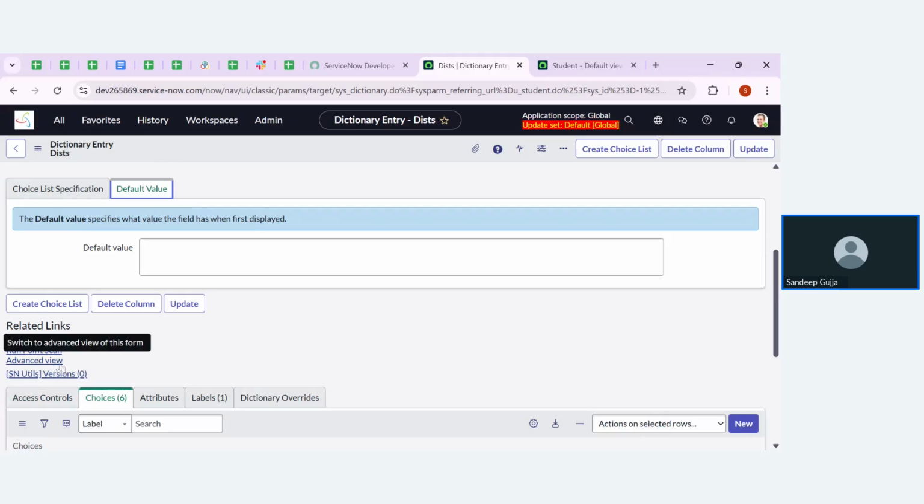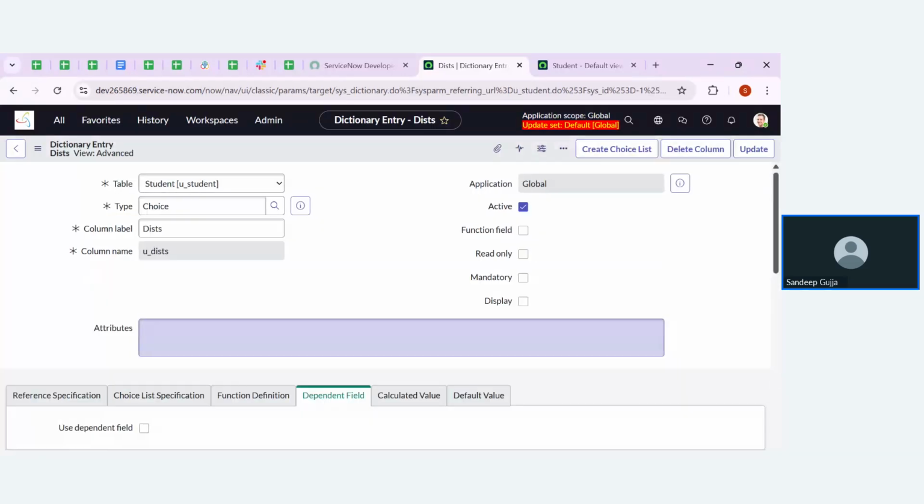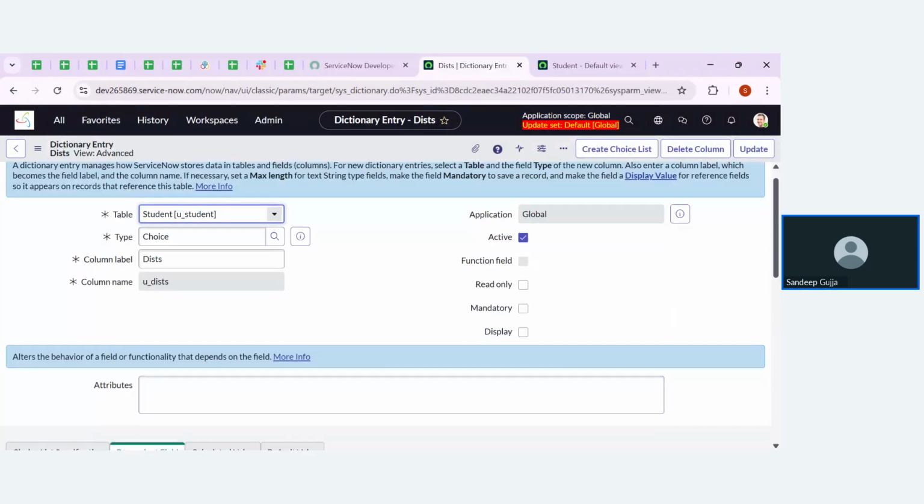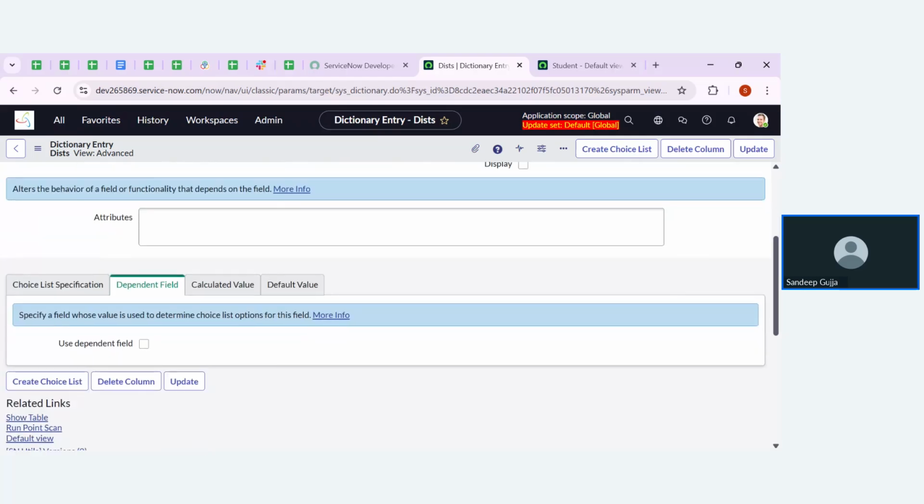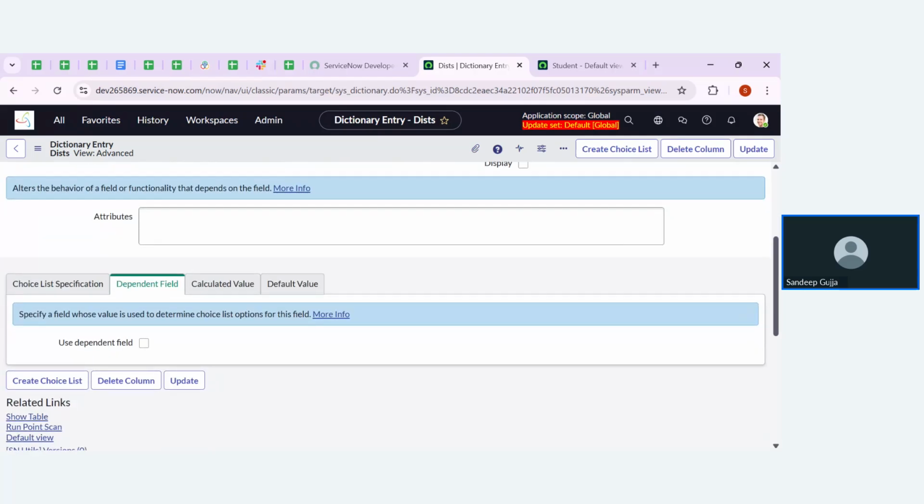Click on the advanced view in the related links. After clicking on the advanced view, it will go to the advanced view of the config dictionary of this particular field. Now I'm in the advanced view of the config dictionary. Okay, here I can see four sections. In that, the second section is for dependent field. Let me click on this button to choose that this particular field should be used as a dependent field.